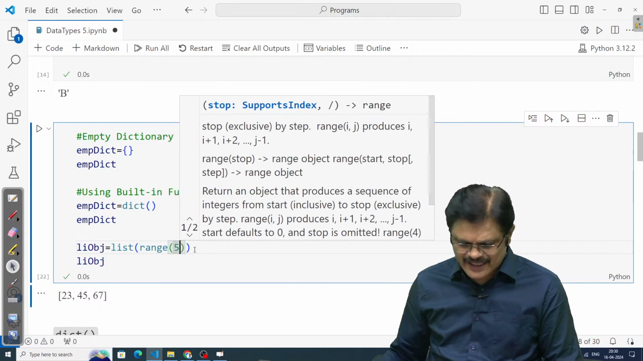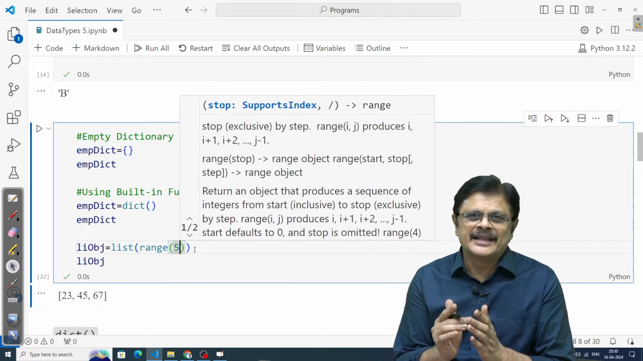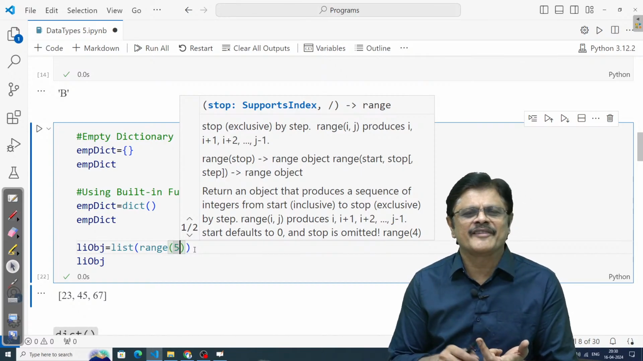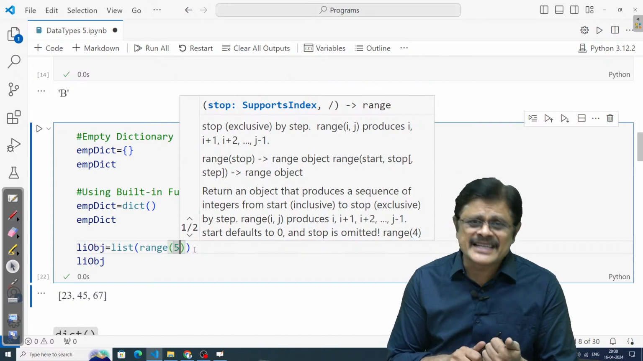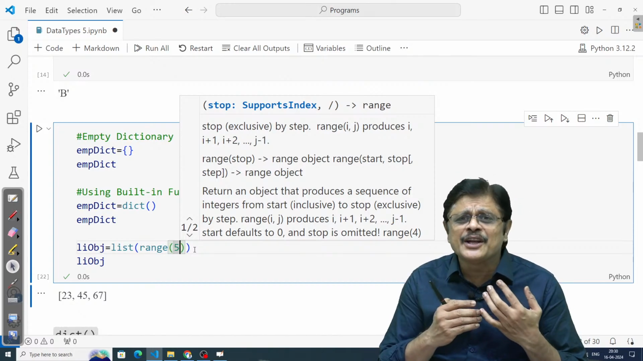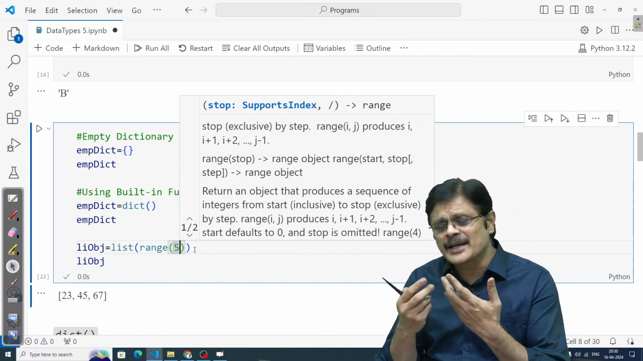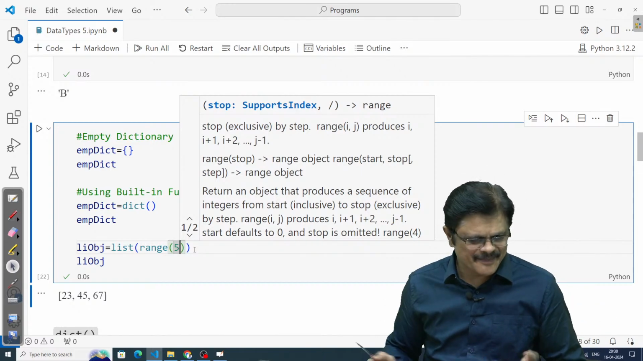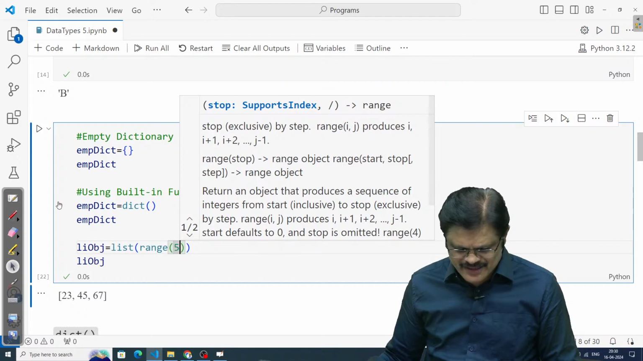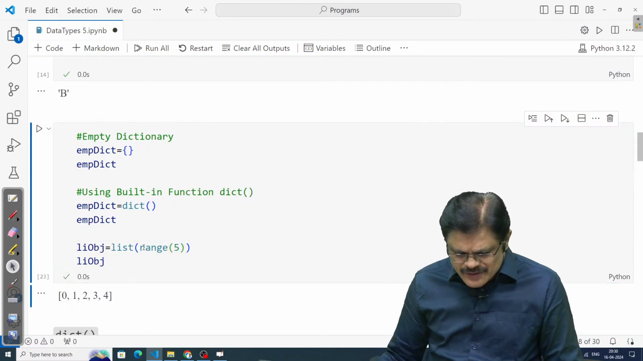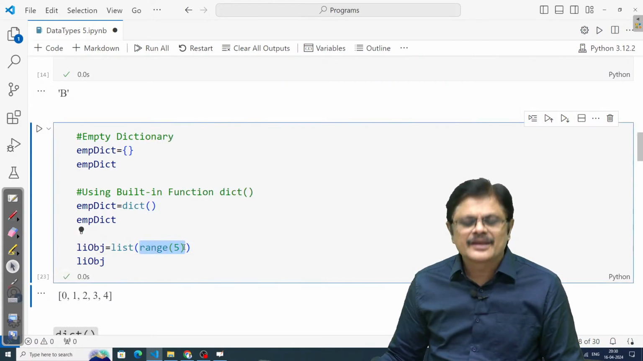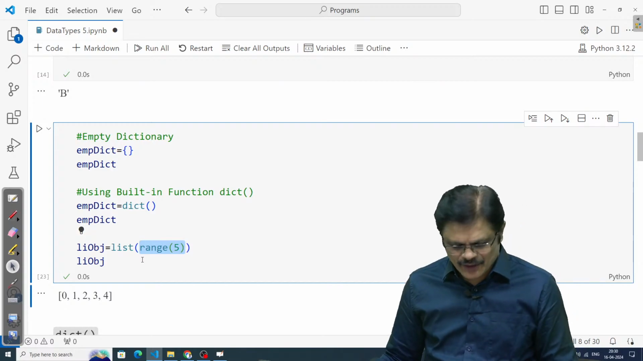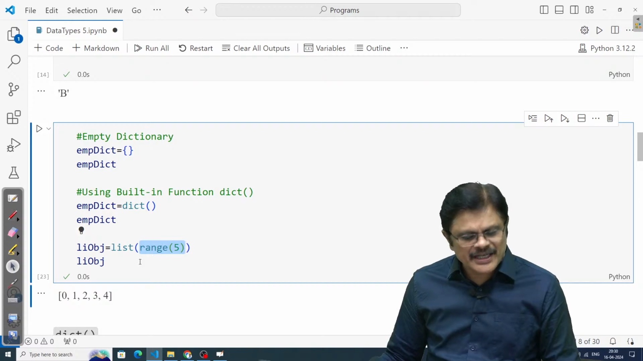Suppose you have a range, and you apply that list function. They are built-in functions, sir. List is a built-in function, tuple is a built-in function, dictionary is a built-in function, set is also a built-in function. We can use these built-in functions to create a particular type of elements. Am I clear? That is possible, my dear friends. So here, range 5 means you get 0, 1, 2, 3, 4, and that is converted to a list. Hope you understand.